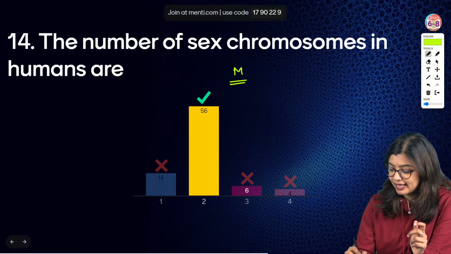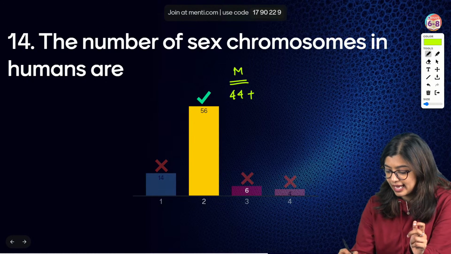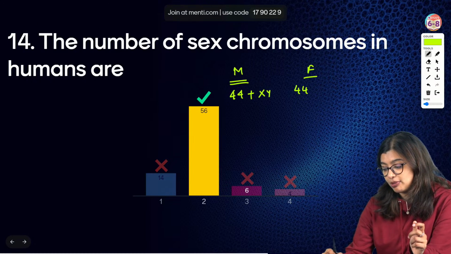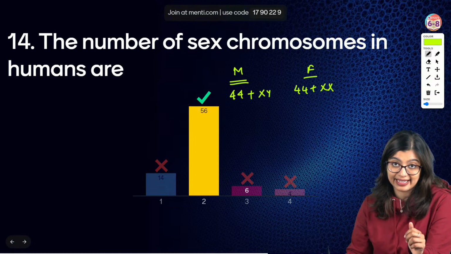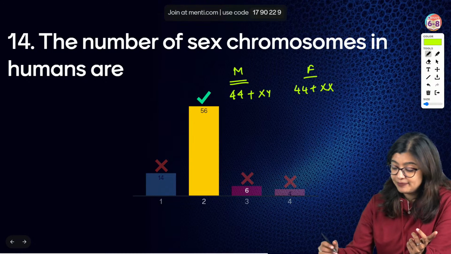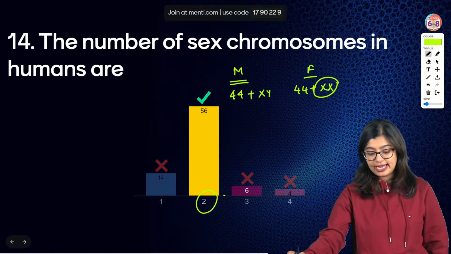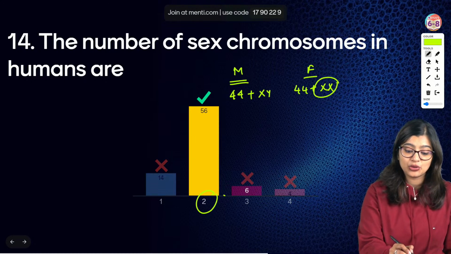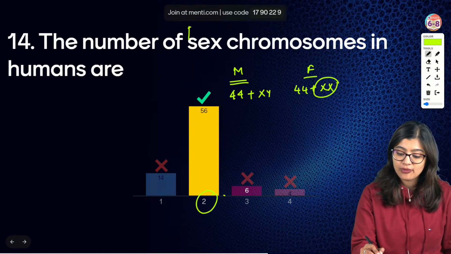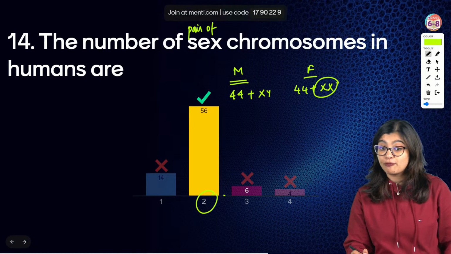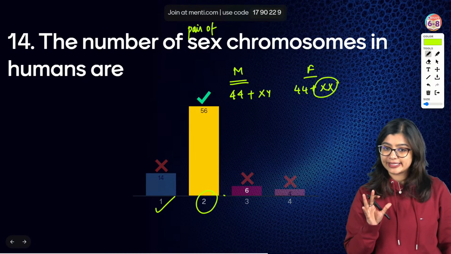In the case of males, we see that the first 44 are the same, but the last two could be XY. While in females, it could be 44, but it will be XX. So how many are there in total? We see that the last two are there. So the correct answer here is 2. Now if they had asked you the number of pairs of chromosomes, so if they ask you in terms of pairs, then the correct answer is 1.